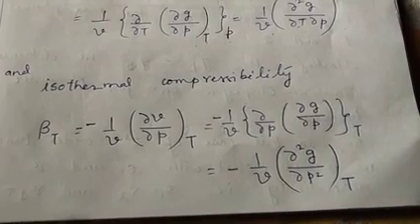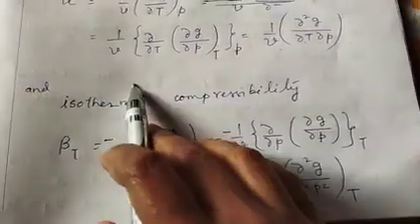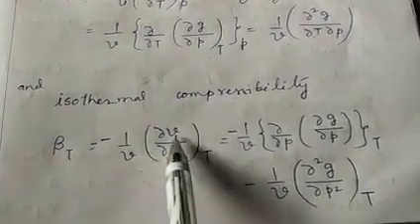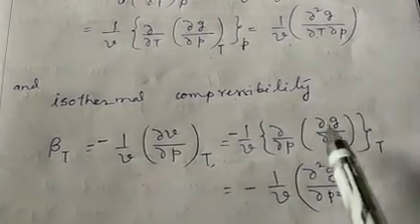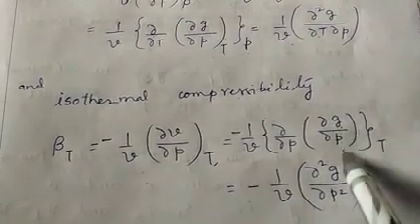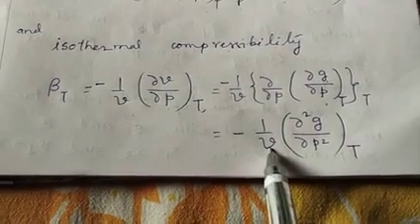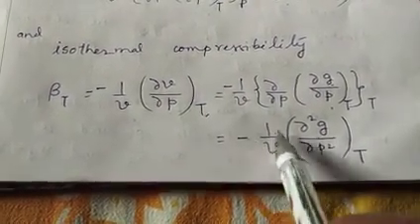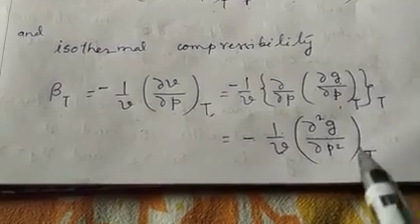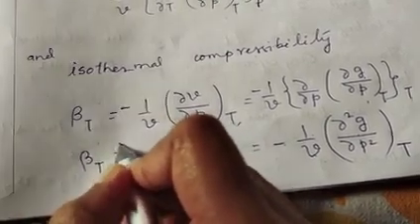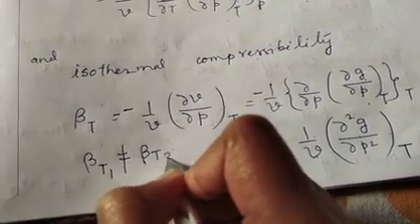Now another quantity which is discontinuous during such transition is isothermal compressibility, which is denoted by beta T equals minus 1 by V del V del P at constant T. Next, we can replace V with del G del P at constant T. So what we get is the second order derivative of G, which is minus 1 by V del square G del P square at constant T. So in this way a discontinuity appears in isothermal compressibility, or beta T; its value for phase 1 is not equal to its value for phase 2.